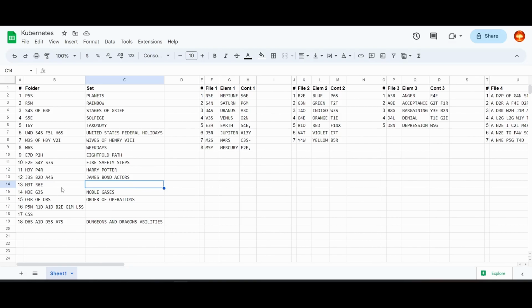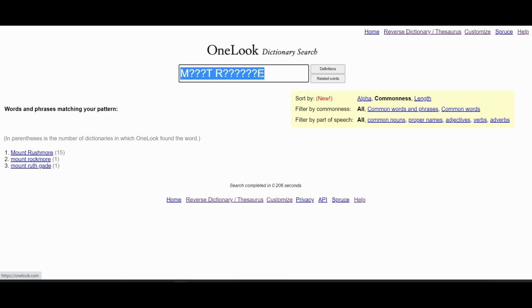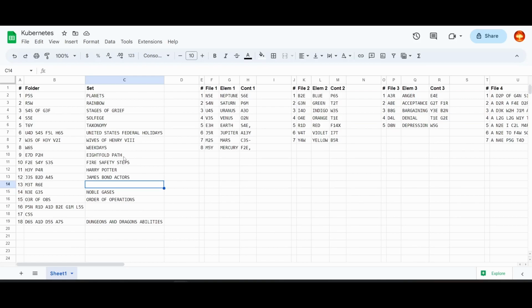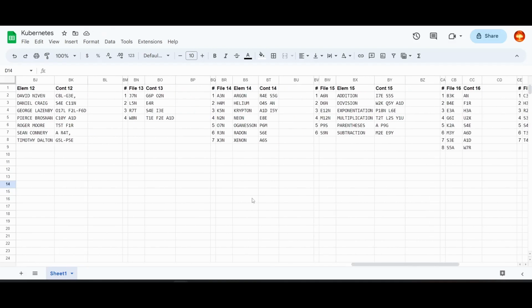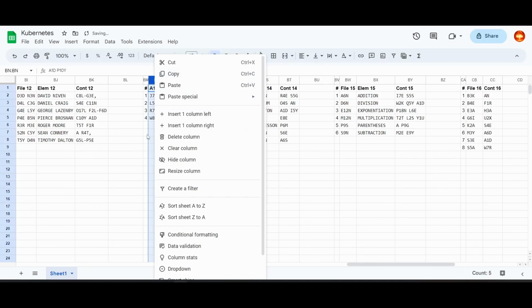Let's see what this is. M through T R6E. Mount Rushmore. That makes so much sense. Unfortunately, I don't immediately know all the presidents on Mount Rushmore off the top of my head. I can probably figure it out just by looking at this. Yeah, I already figured out all four.